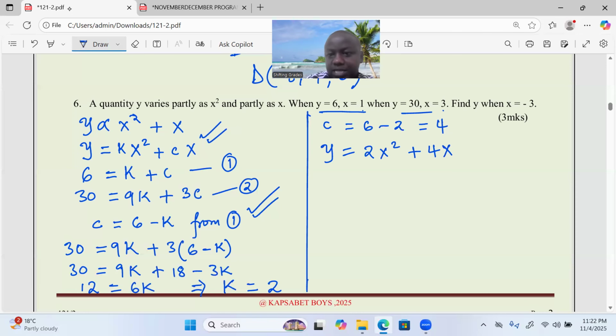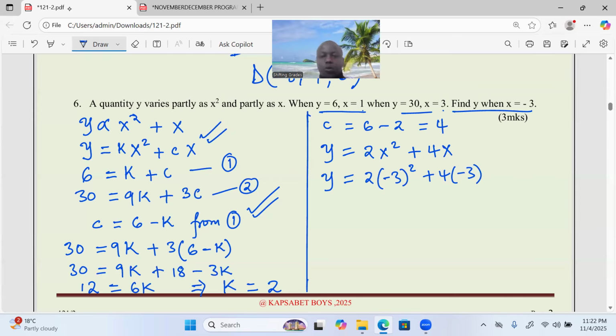But now that is not the end. After finding the equation that connects y and x, we are now to proceed and find the value of y when x is negative 3. So we just substitute negative 3 wherever we find x: 2 into negative 3 squared, then plus 4 into negative 3. This is taking us to exactly the value of y as 6. The value of y equals 6.